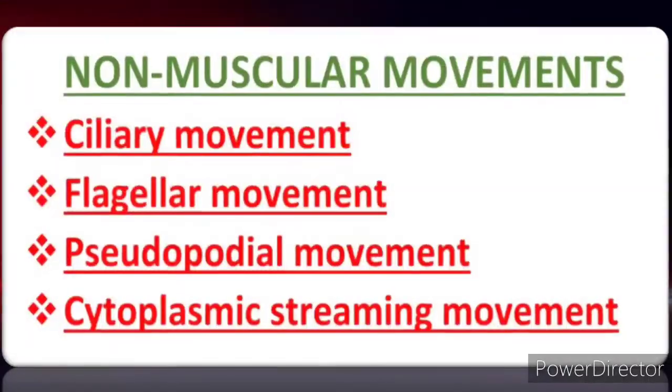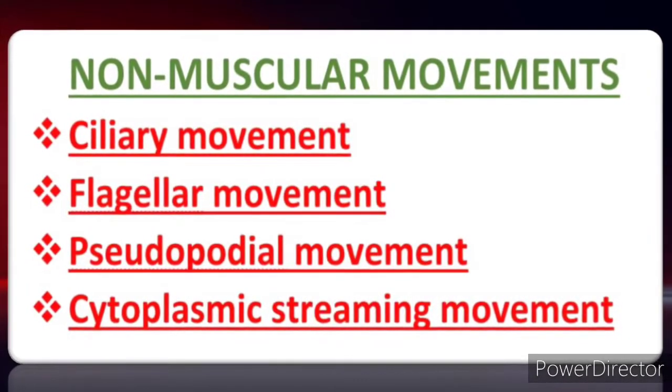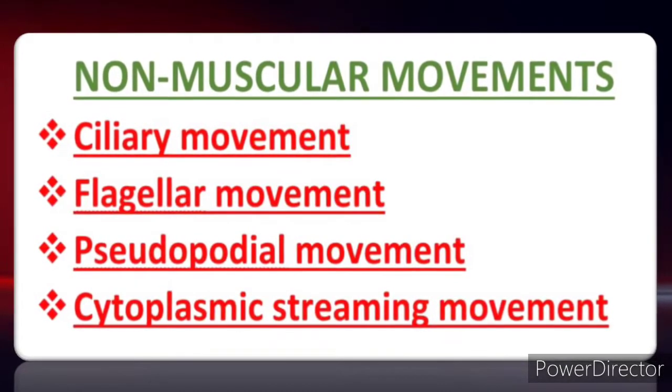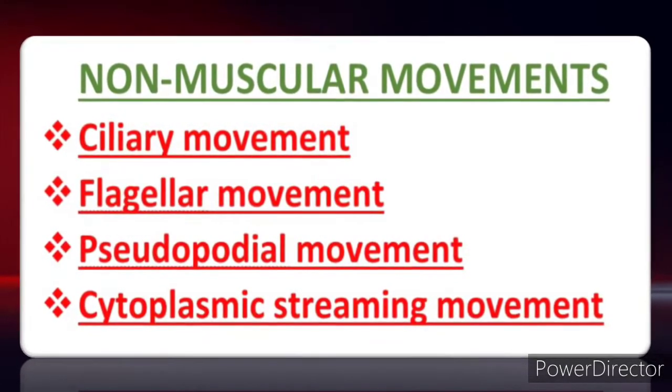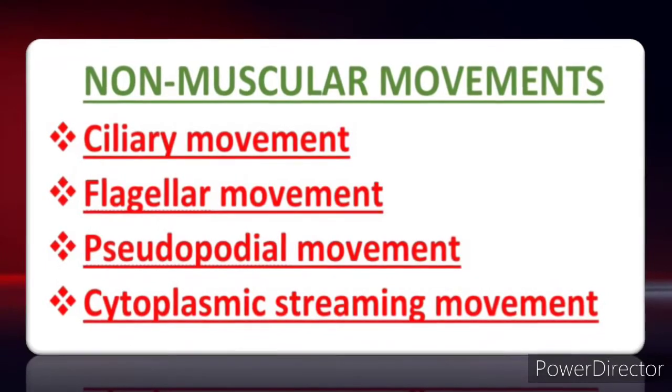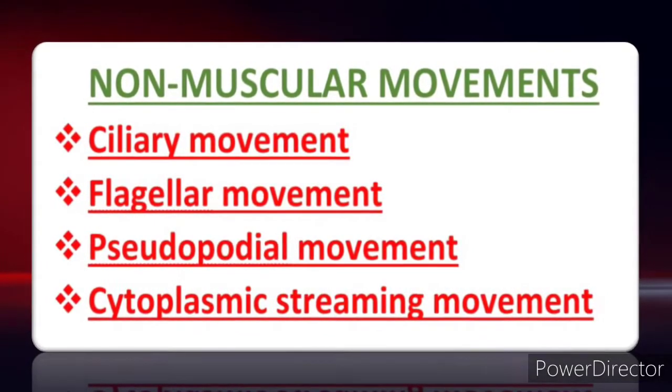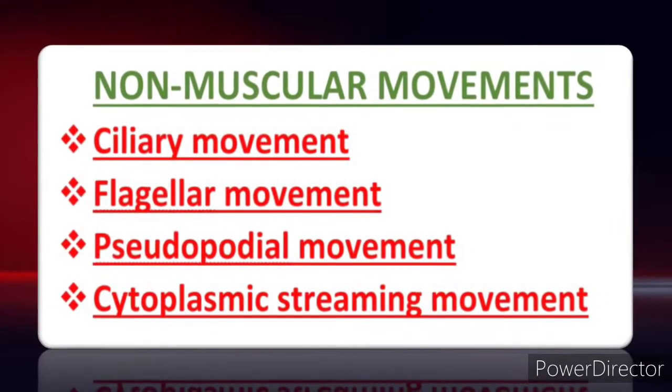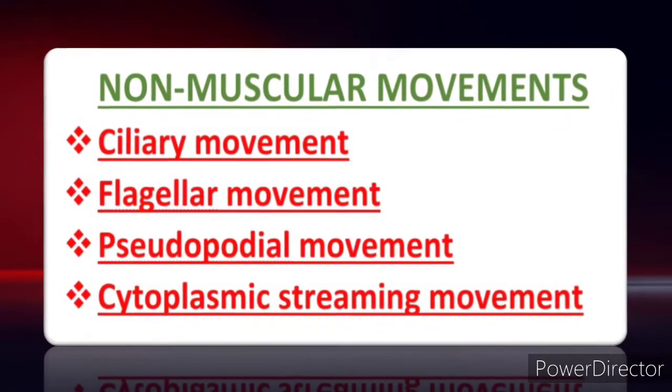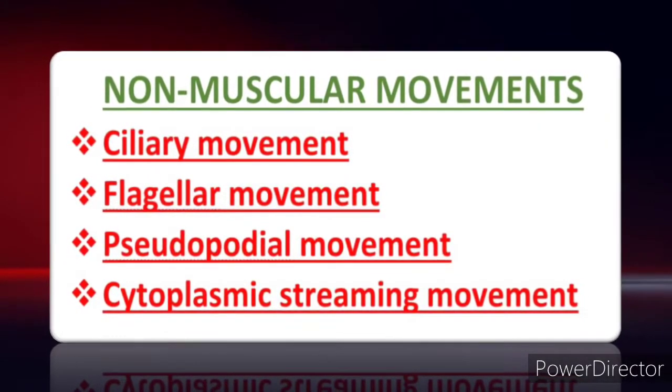So first let's learn about the non-muscular movements. Non-muscular movements in living organisms. There are four types of non-muscular movements. What are they? Number one is ciliary movement. Number two is flagellar movement. Number three, pseudopodial movement. Number four, cytoplasmic streaming movement.